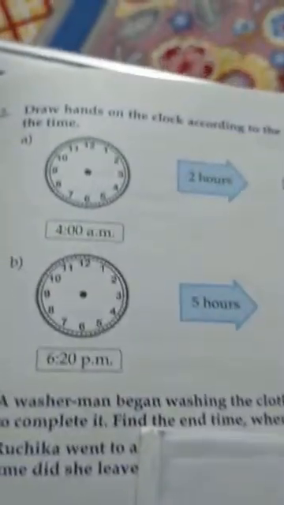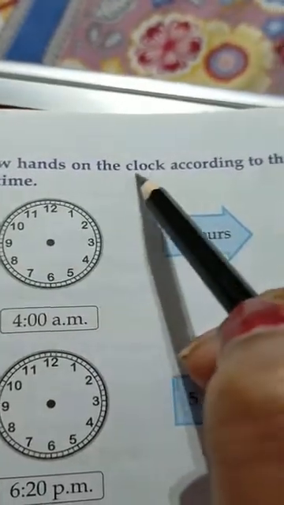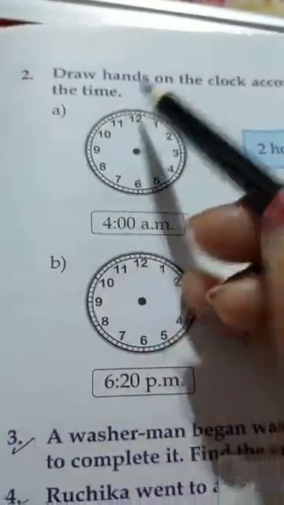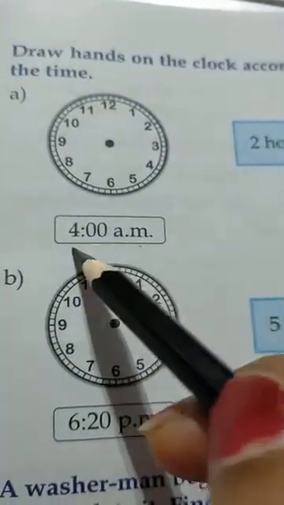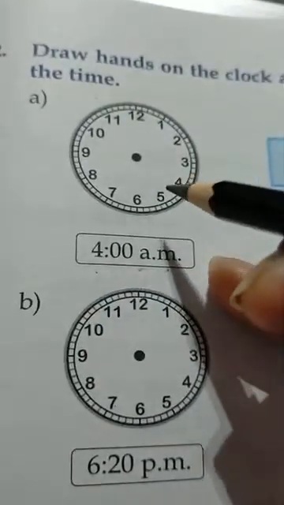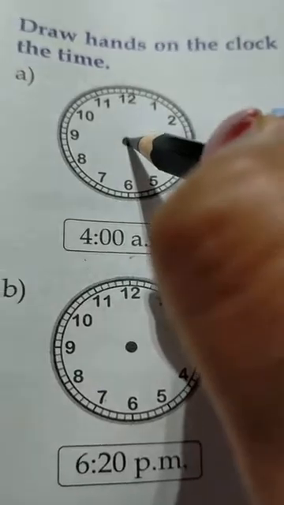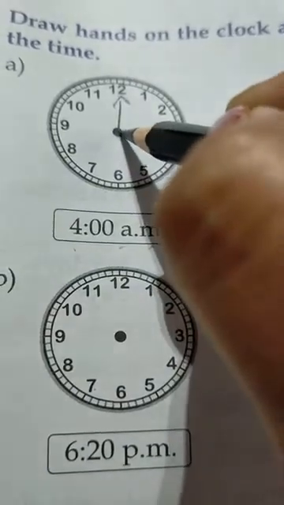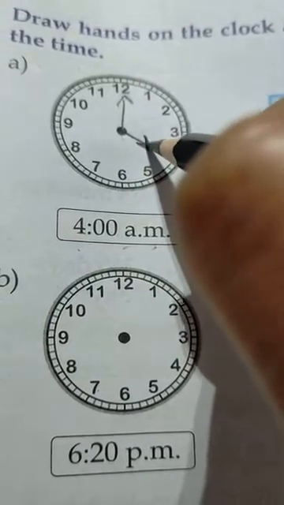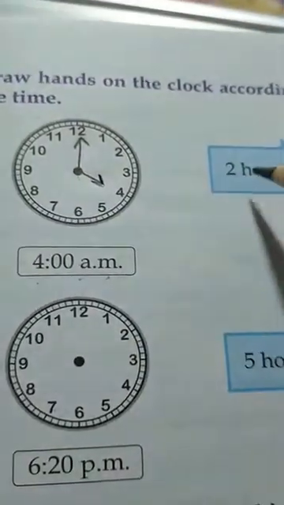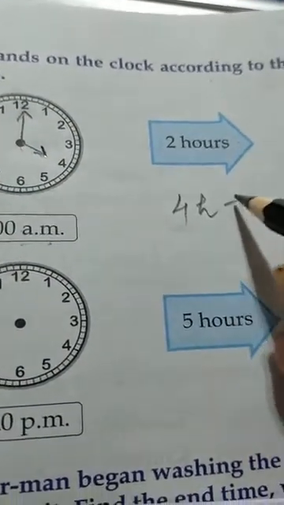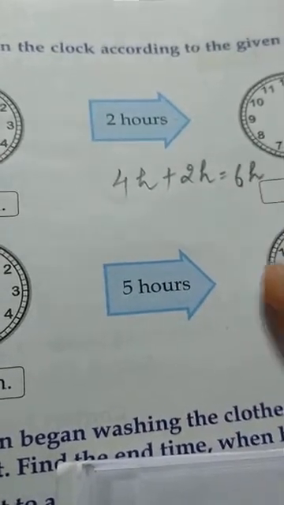Now there is sum number 2. Draw hands on the clock according to the given past time and write the time. Firstly, we have to draw the hands according to the 4 o'clock. This is the minute hand and this is the hour hand. The hour hand will be in front of 4. Now the time is 4 a.m. Now 2 hours after 4. It will be 6 because 4 hours plus 2 hours. So what will be the time?